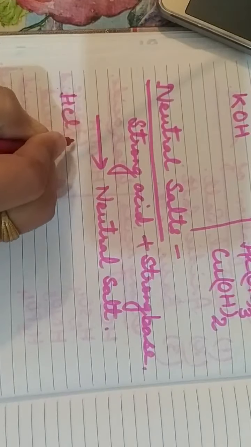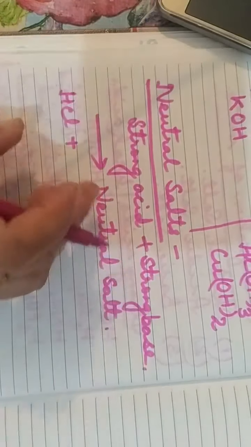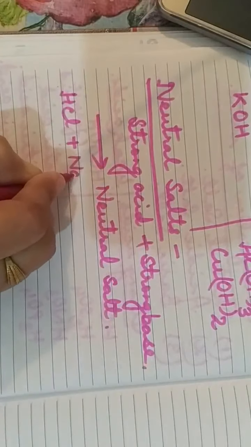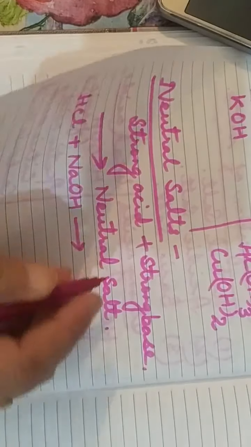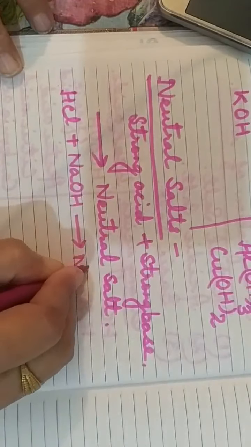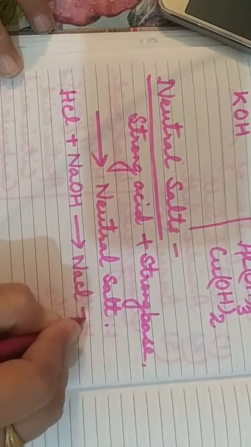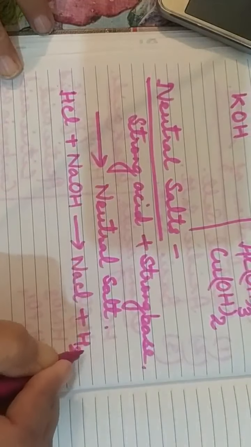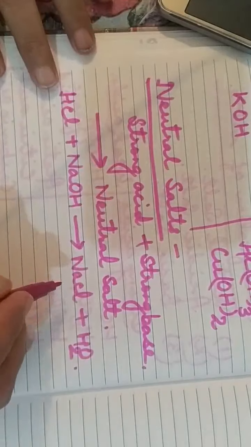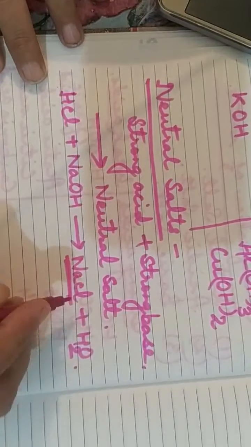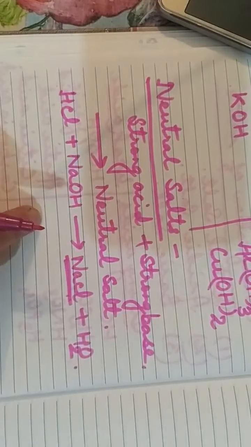Hydrochloric acid is a strong acid, and strong base, sodium hydroxide, it is a strong base. Then what will happen? Salt will be formed, that is NaCl along with water. Clear? Now you have to test whether this salt is neutral or not.